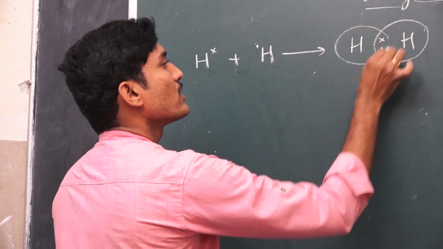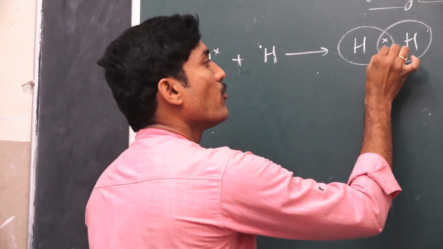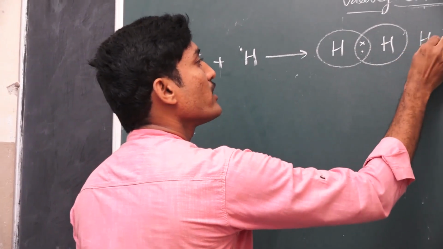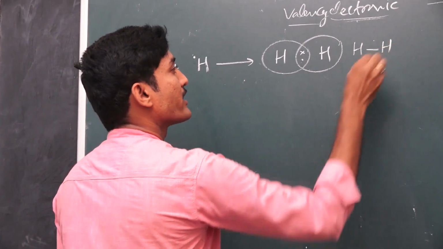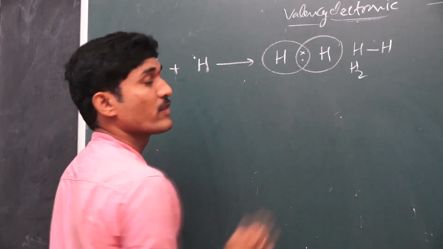Here we represent this type of notation. One bond is formed with one pair. The covalent bond is indicated with a hyphen, like this. Now, the formation of the H2 molecule.